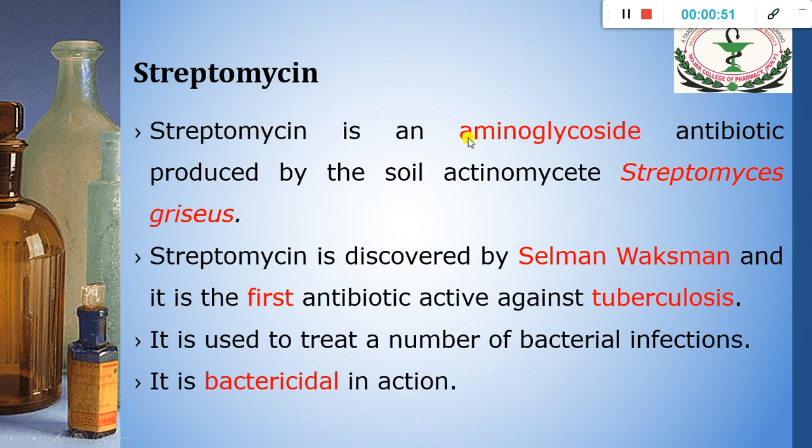Streptomycin is an aminoglycoside antibiotic which is produced by the soil actinomycetes, Streptomyces griseus. So from this actinomycetes the streptomycin is obtained, and it was first discovered by Selman Waksman. This is the name of the scientist, and it is the first drug which was used for the treatment of tuberculosis. It is used to treat a number of bacterial infections, and it is bactericidal in action.